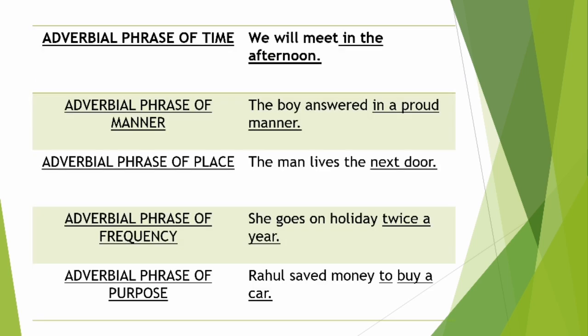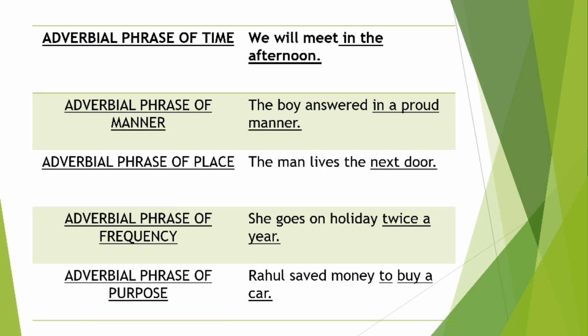First of all, adverbial phrase of time. Obviously, it will suggest time, right? We will meet in the afternoon. So when are we going to meet? In the afternoon. And again, let me tell you, it is doing the work of an adverb, plus it is a phrase too. That's why it will be an adverbial phrase of time, because it is denoting time.